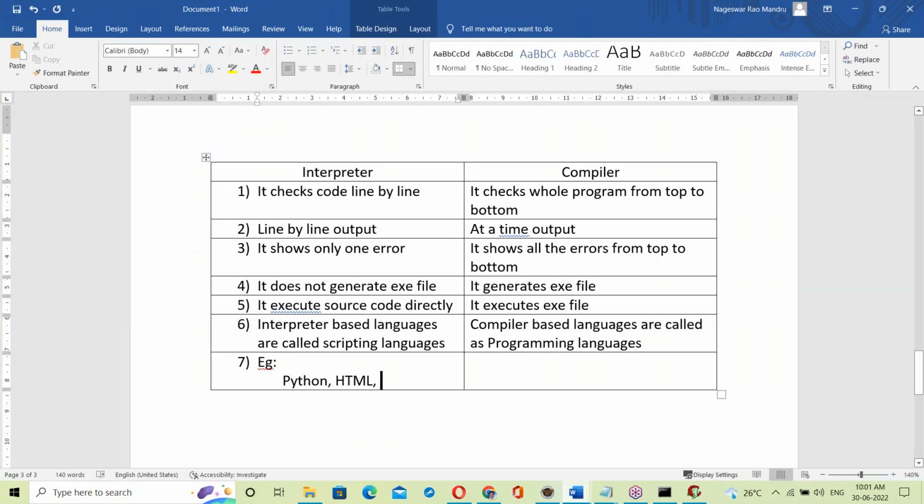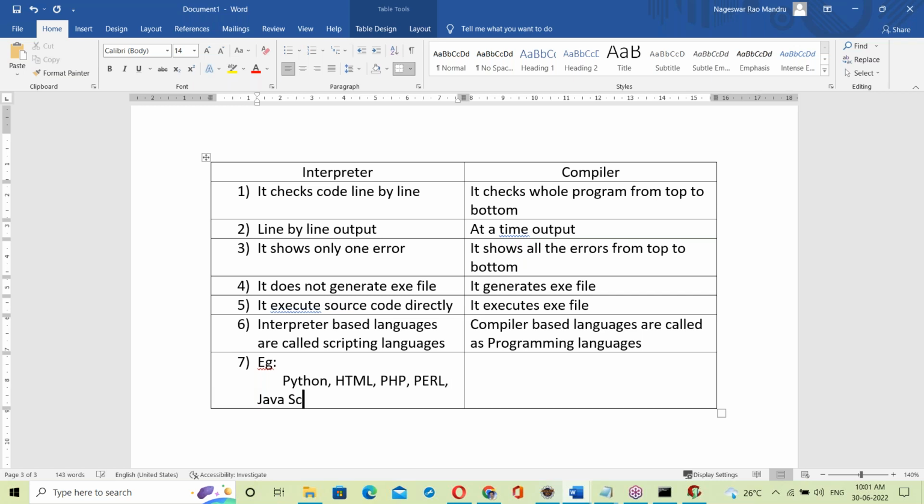Okay, next. PHP is a scripting language. This is also one example. Next, Perl scripting. Next, JavaScript. JavaScript is not Java. JavaScript is different, Java is different. JavaScript is a browser understandable language used with HTML. JavaScript and HTML combinations, we can develop the GUI, front end, web development. Front end means web pages.